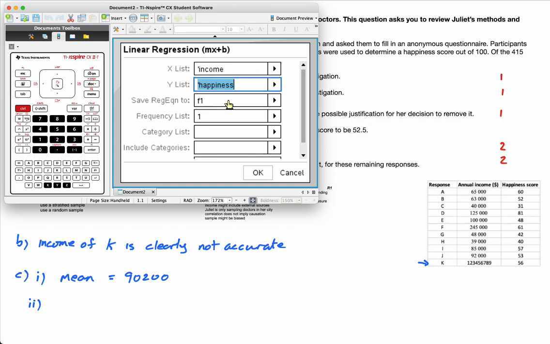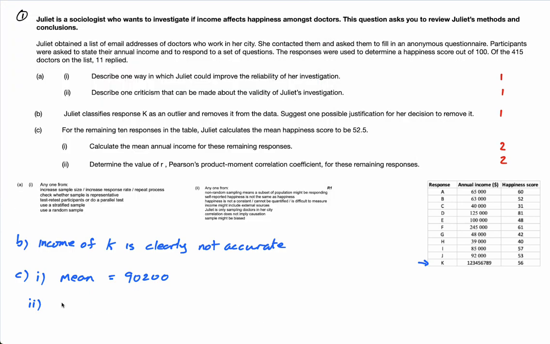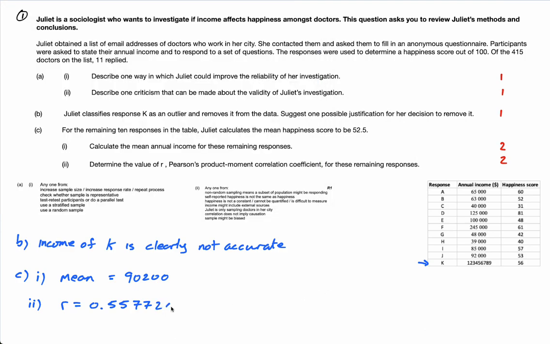So income, happiness. Press OK, and our correlation coefficient r is 0.55772. To three significant figures, 0.558. Okay, nice easy start to the paper, guys. That's parts A, B, and C. I'll do D in the next video.